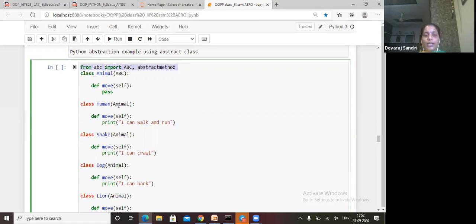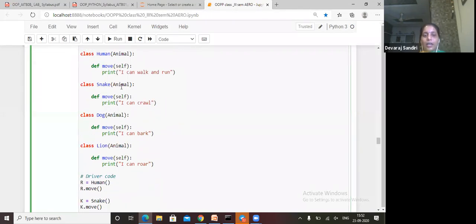The first class is ABC, the second class we gave as Human, who can walk and run. The third class is Snake, which is also an animal. Here I gave a def move(self): I can crawl. And the fourth class is Dog.